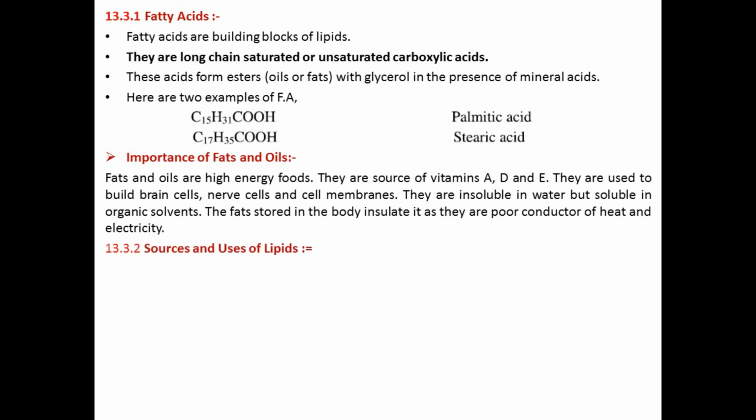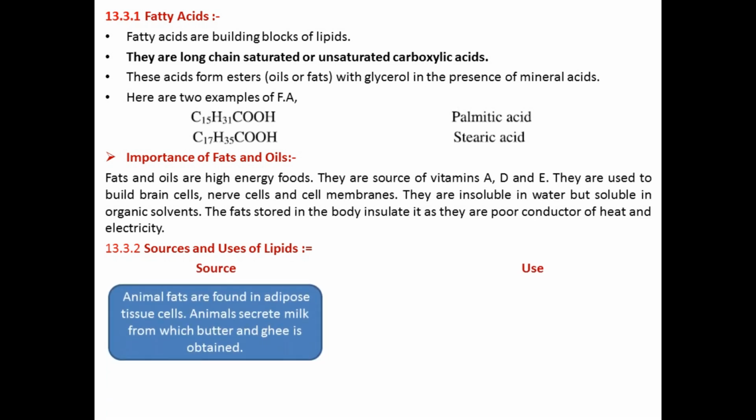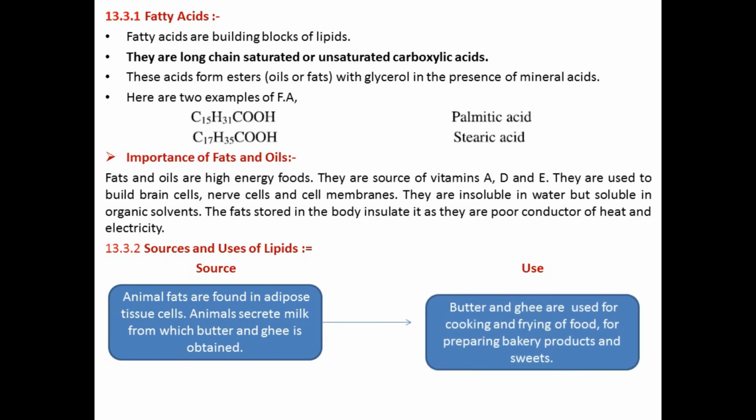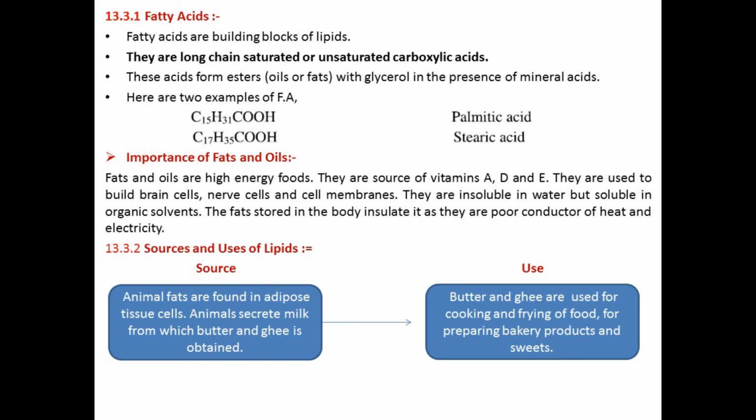Here are sources and uses of lipids. Animal fats are found in adipose tissue of animals. Animals also secrete fats in their milk, from which butter and ghee are obtained. This butter and ghee are used for cooking and frying of food, and for preparing bakery products and sweets.